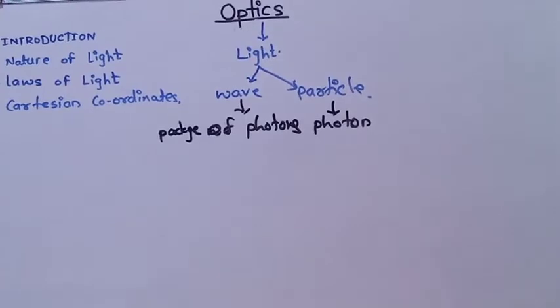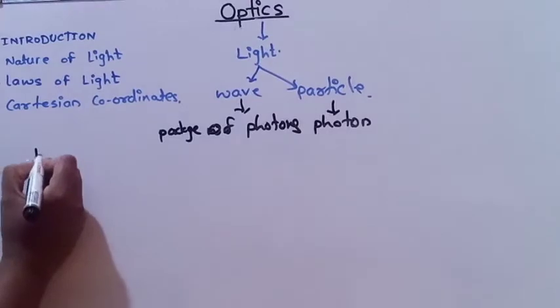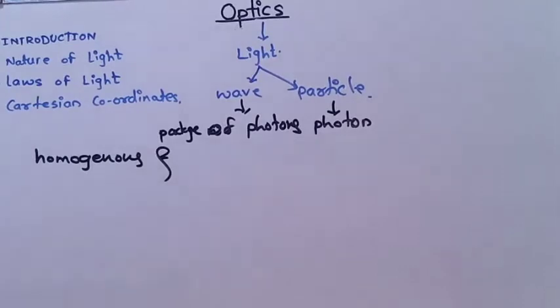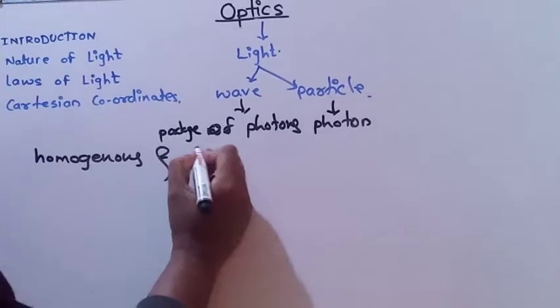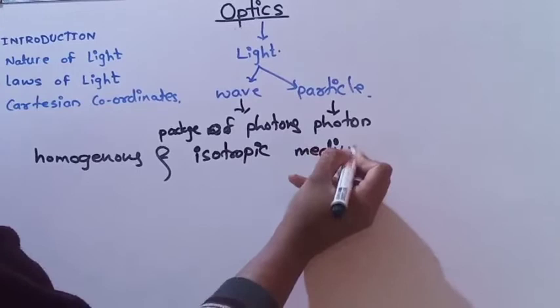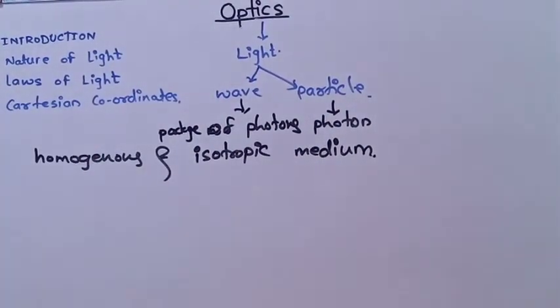Then the laws of light. There are two laws of light that we know. Again you have to remember that light can travel in a straight line. Light can travel in a straight line in a homogeneous and isotropic medium. Light can travel in a homogeneous and isotropic medium in a straight line.